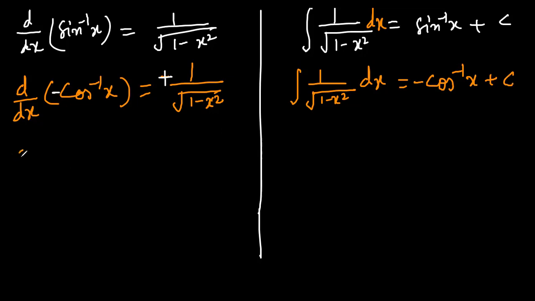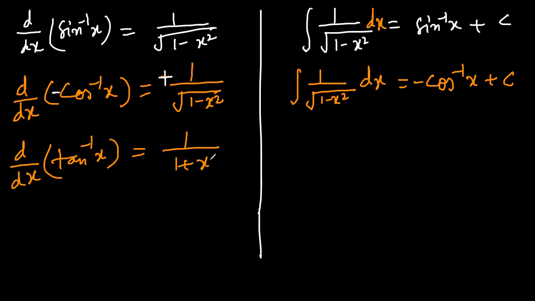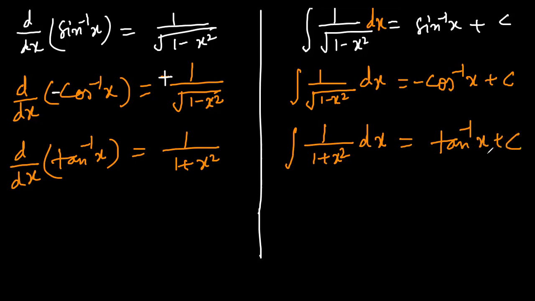Now let's take the next one, derivative of tan inverse x. What is the formula for the differentiation of tan inverse x? That is 1 by 1 plus x squared. That means the integral of 1 by 1 plus x squared dx is tan inverse x plus c. Isn't it very easy to get the formulae from differentiation?